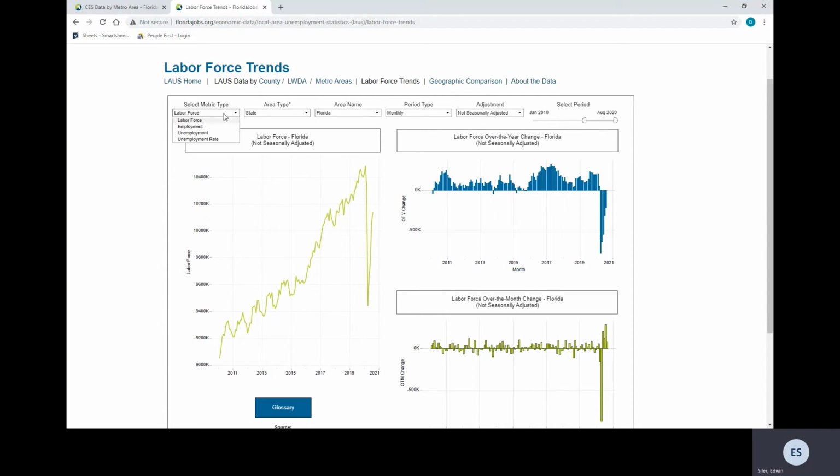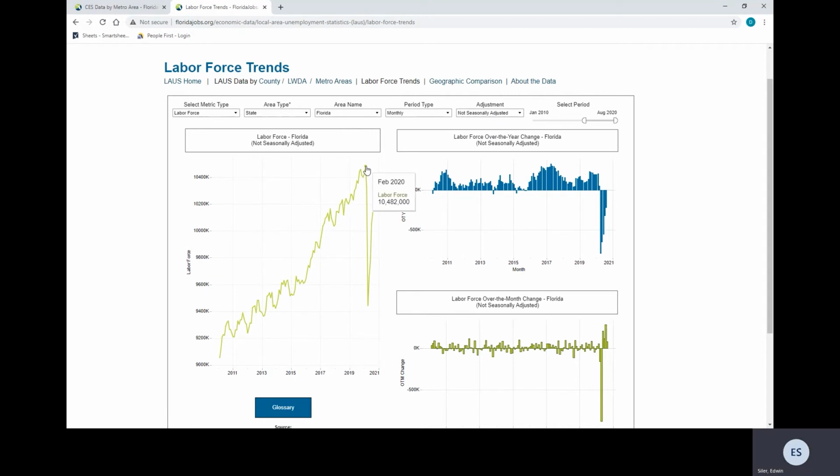For indicators, you can choose labor force, employment, unemployment, employment rate, area type, city, county, MD, MSA, and state. It's set for state as default. Area name, Florida. Period type, monthly or annually. Then we have seasonally adjusted. For the select period, you can select all the way back to January 2010.